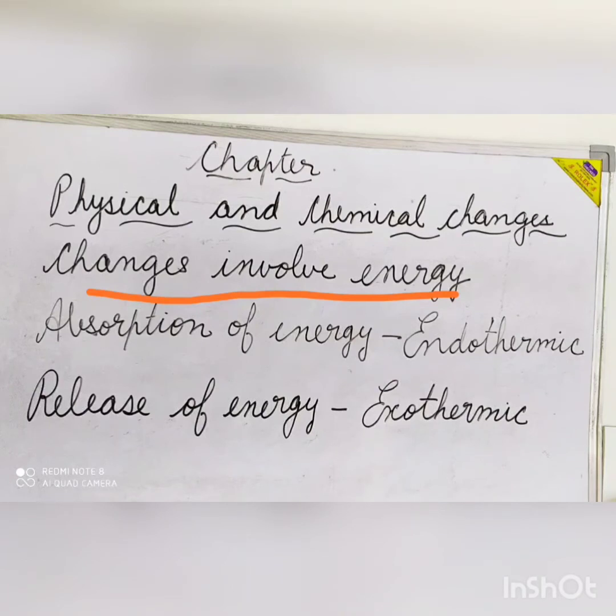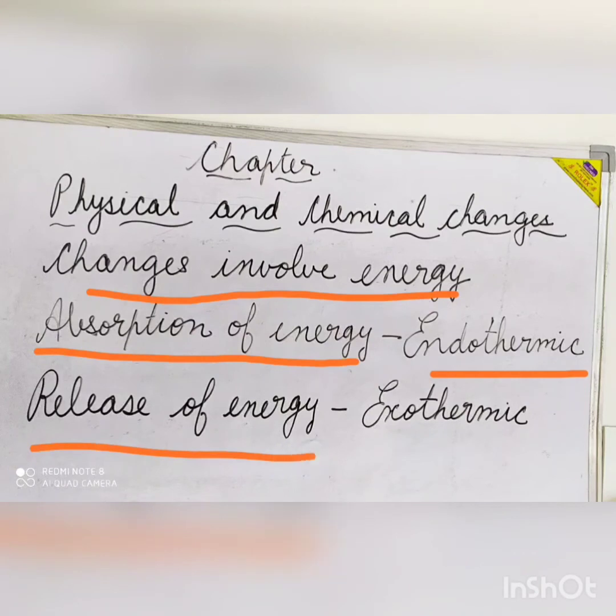The changes that involve the absorption of energy are called endothermic changes. For example, playing football needs muscular energy, cooking of food and melting of ice need heat energy, and photosynthesis needs light energy. Therefore, they are endothermic changes. The changes that involve evolution or release of energy are known as exothermic changes. For example, the bursting of firecrackers, burning of the matchstick, and glowing of an electric bulb releases light energy. So these all are exothermic changes.